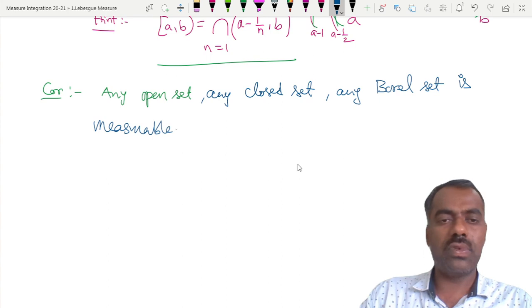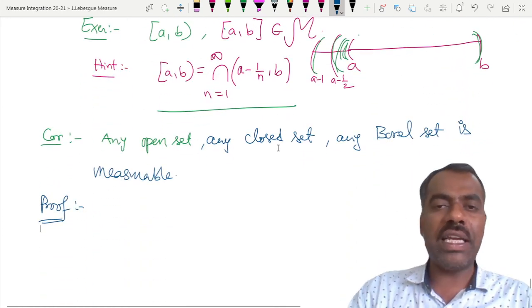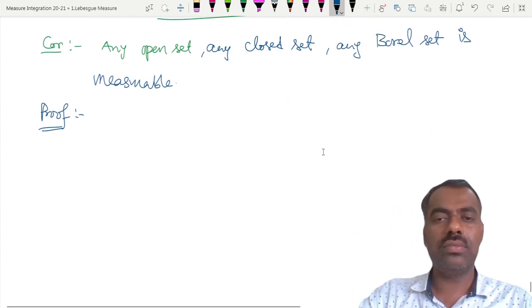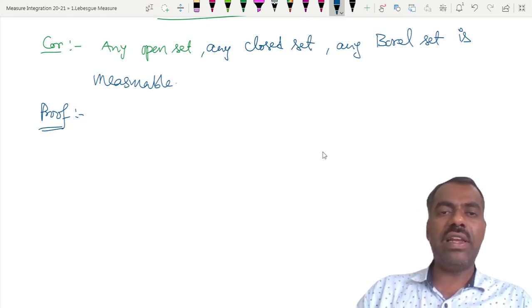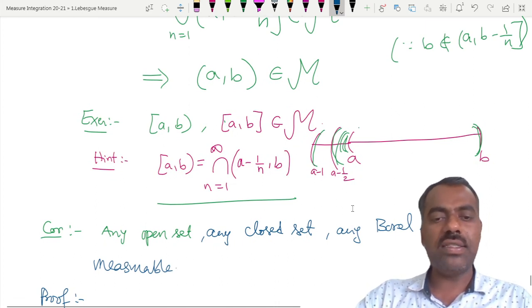So what is the proof? We have proved that any open interval is measurable. From that, can you say why an open set is measurable? Any open interval, in particular (a, b), is measurable, we have proved.